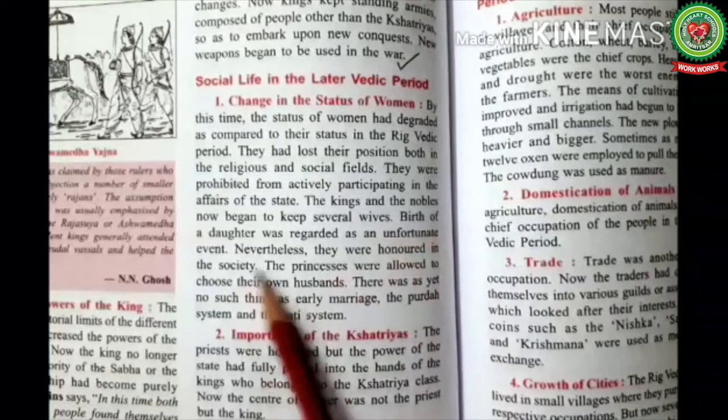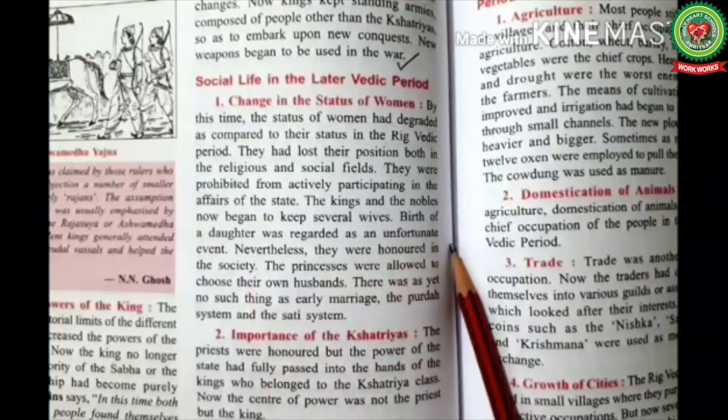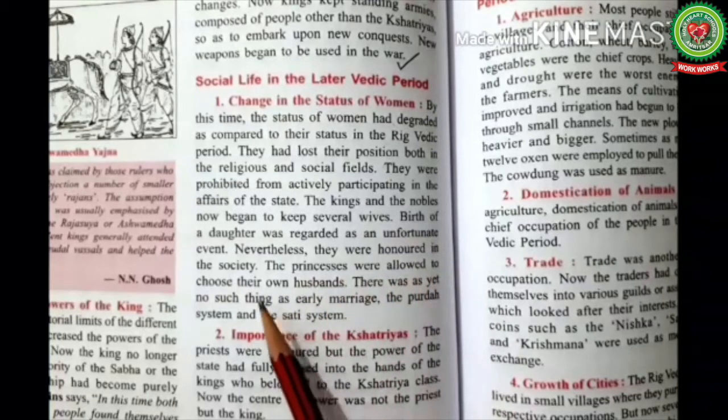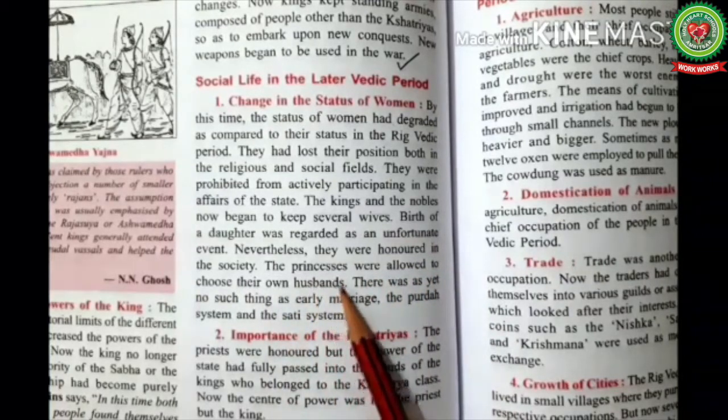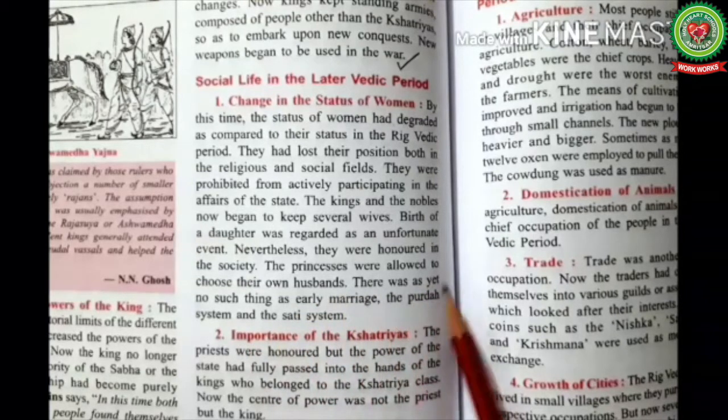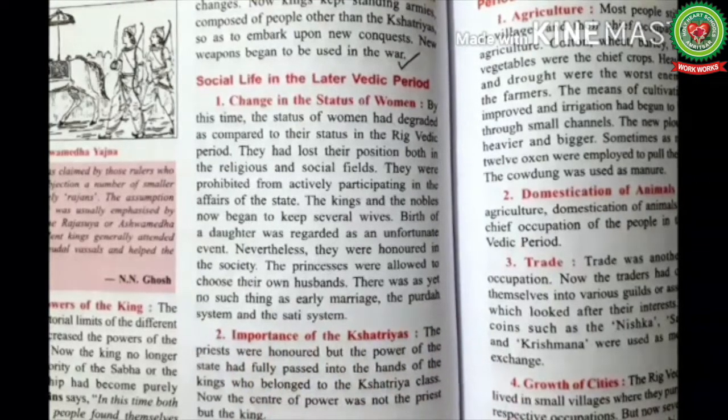The birth of a daughter was regarded as an unfortunate event. Nevertheless, they were honored in the society. The princes were allowed to choose their own husbands. There was yet no such thing as child marriage, the parda system and the sati system.